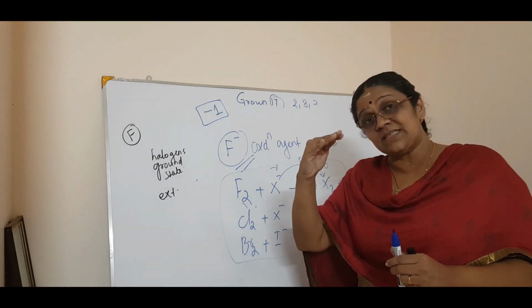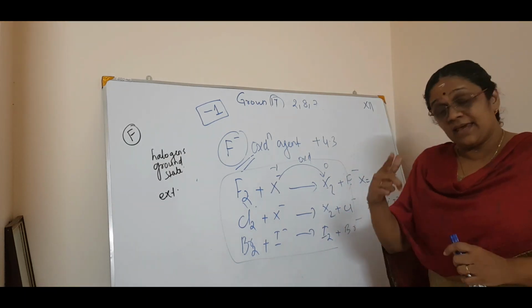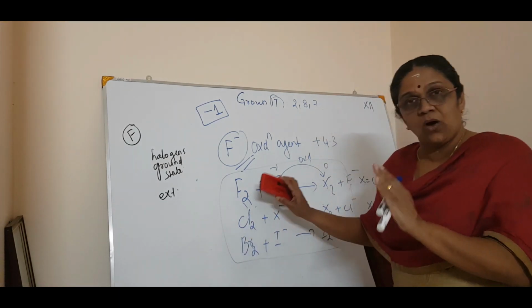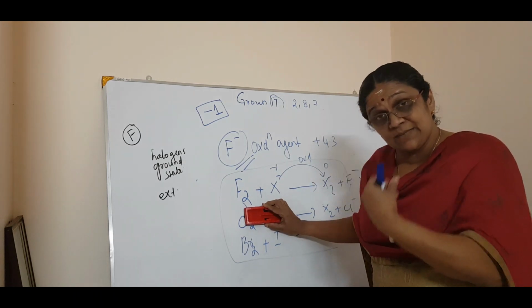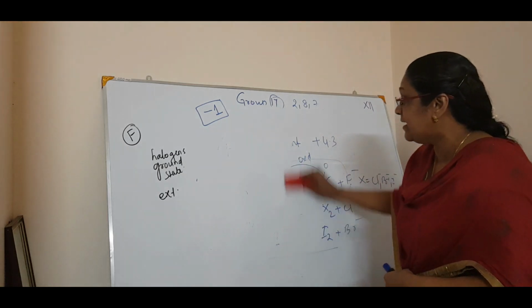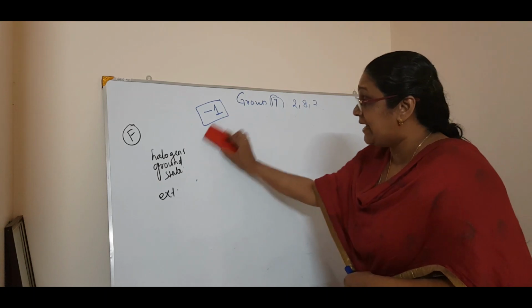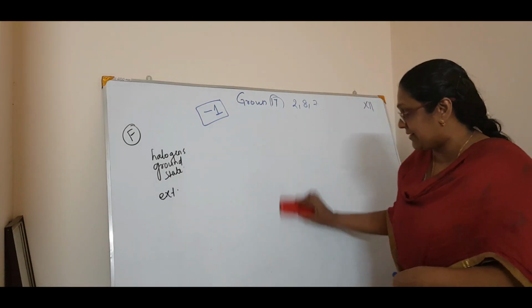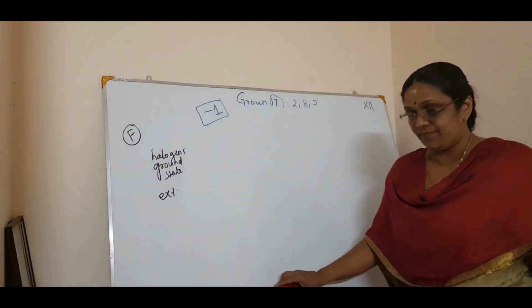Then again one more important point. So this is the oxidizing nature. The key point is that the ready acceptance of one electron makes the halogens very good oxidizing agents. So note down the key point.